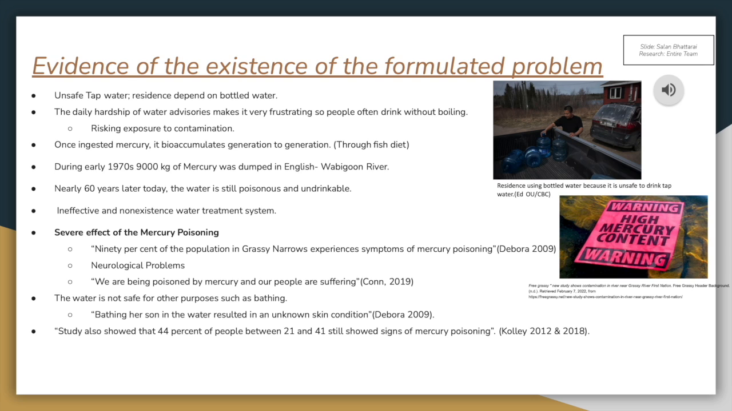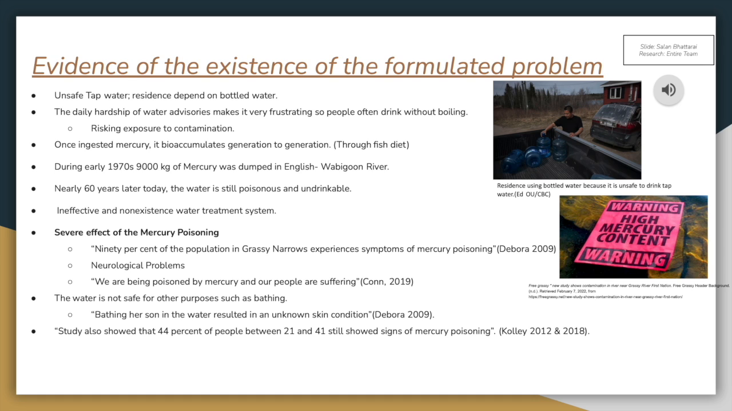Here I'll be talking about the evidence and problem formulated by mercury contamination in the Wabigoon River and how it's affecting the native Ojibway community nearby. Residents in Grassy Narrows cannot drink water from the tap, so they have to buy bottled water every day because of mercury contamination, which is caused by dumping 9,000 kilograms of mercury in the Wabigoon River in the 1970s. Nearly 60 years later, the water is still poisonous as it bioaccumulated throughout generations.